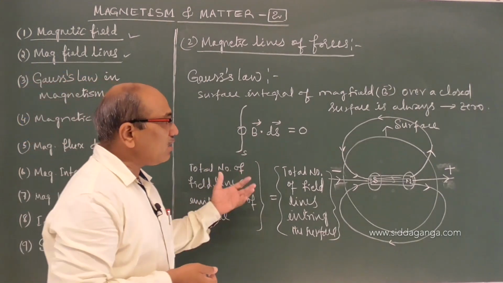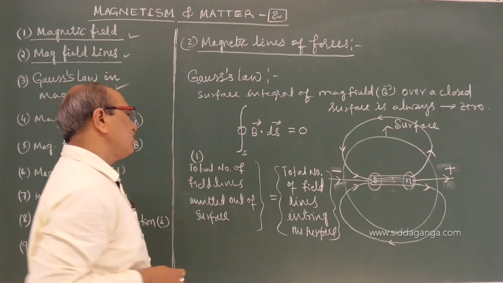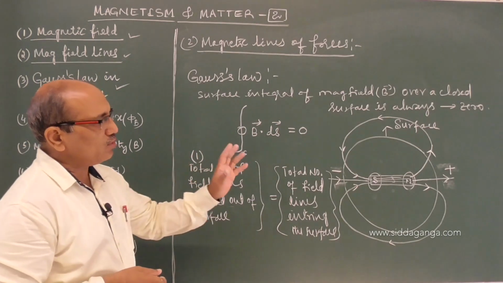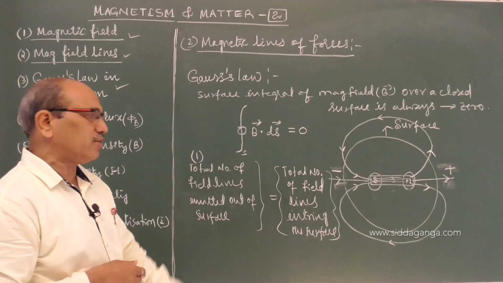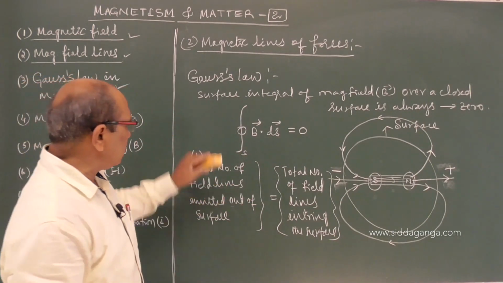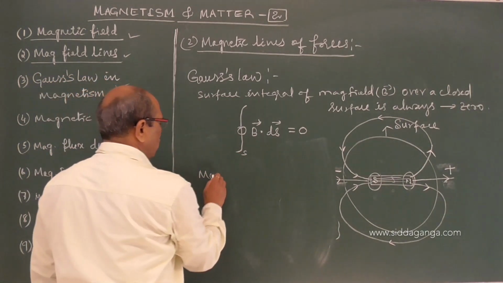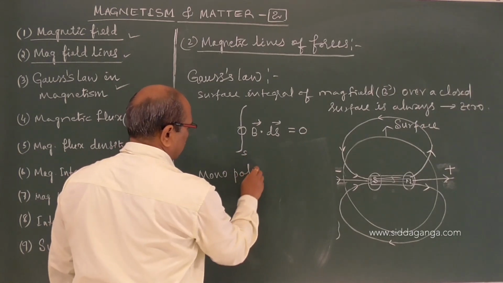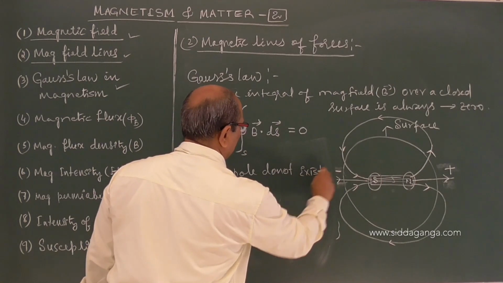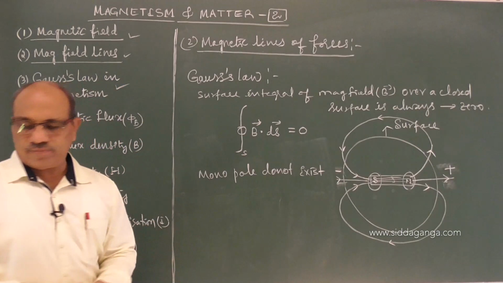What is the direct consequence of this? One, it clearly suggests that the total number of field lines passing out of the surface are coming into the surface. The consequence is that monopoles do not exist in magnetism.